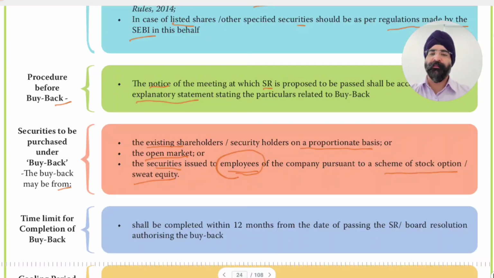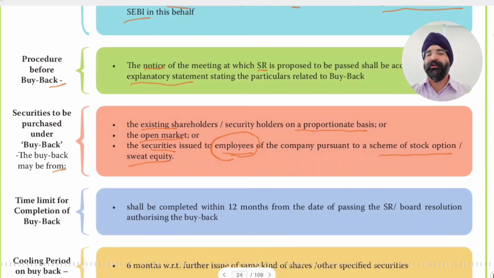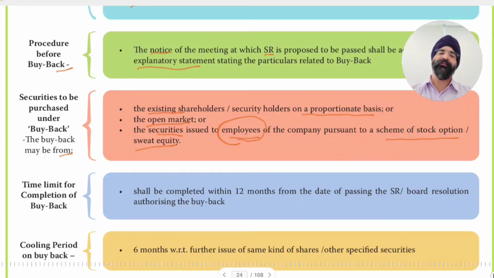Existing shareholders proportionately, the open market from whoever is selling, and the employees as per the scheme, or those employees to whom sweat equity was offered. We learned that sweat equity can be offered to directors or employees of the company against their sweat, meaning value addition or intellectual property rights brought into the company. Sweat equity can be issued at a discount or for consideration other than cash, though normally a discount is not allowed. So we can buy back from employees, from the open market, and from existing shareholders on a proportionate basis.